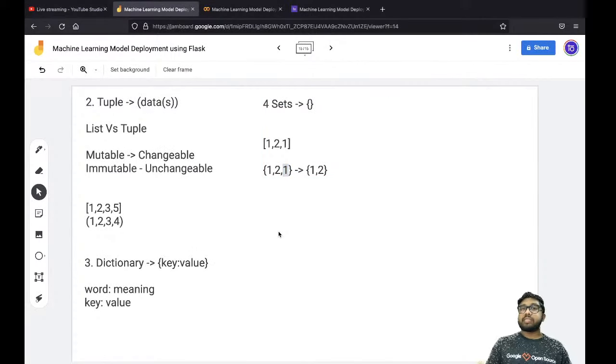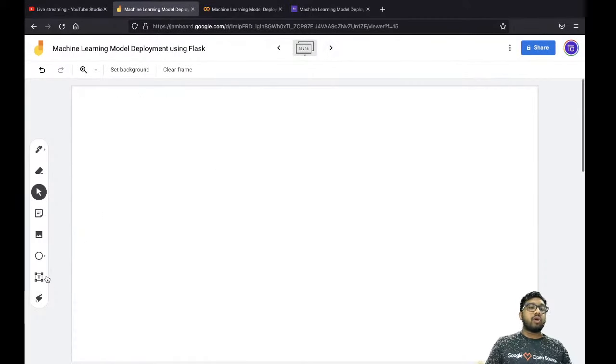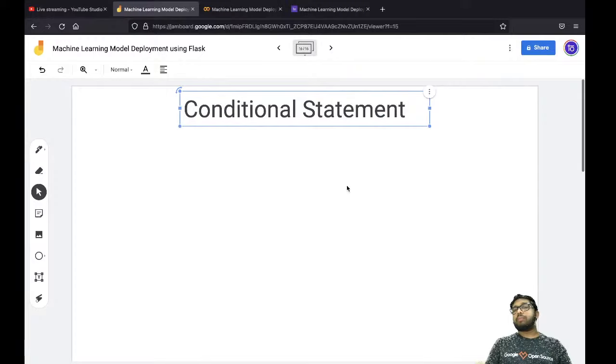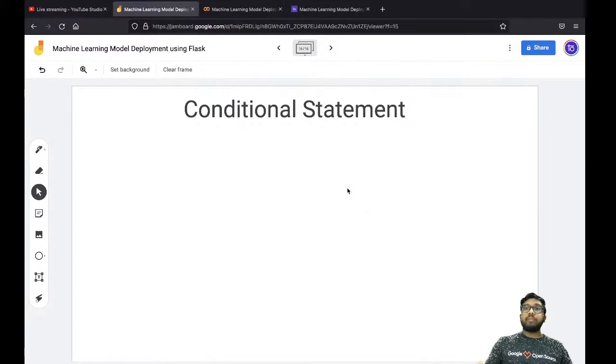This is all about the data structures. Let's move on and understand the conditional statement. Now we are going to study some more concepts. From the name itself, we can suggest what this conditional statement is all about. It will be a statement based on some condition. In general life, how do we make a condition? If you do this, I am going to do that. If this happens, I am going to do this.